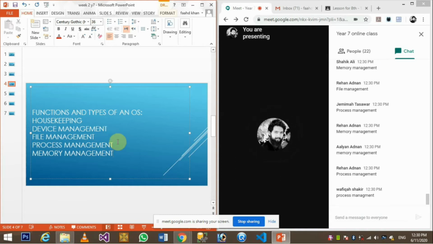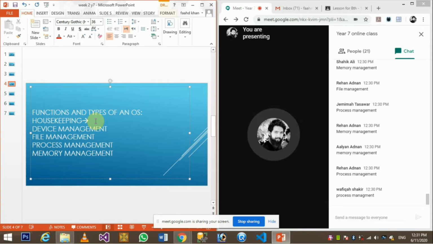Okay, so starting from housekeeping, the very first one. These are basically the functions of the operating system. The operating system does all these things to our computer system. So housekeeping is basically keeping all the operations of the computer, like the protection, the securities, and if we allow some backups to the computer system. So software has the ability to make backups of your computer system.